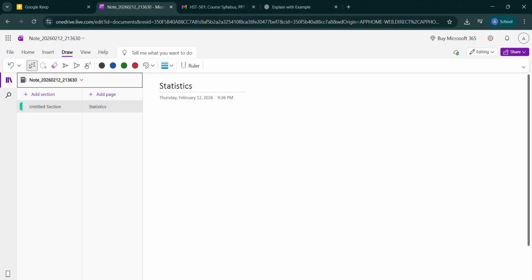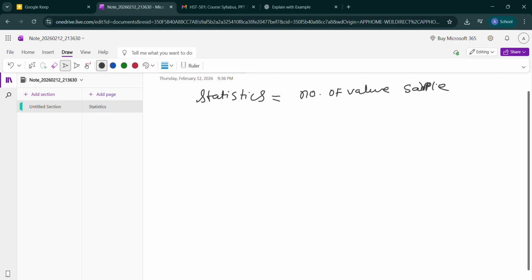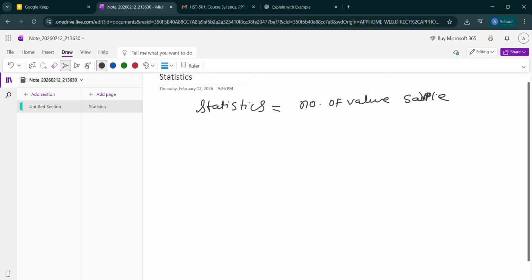First of all, we understand what is simply a statistic. A statistic is a numerical value calculated from a sample. Numerical value means a number of values collected from a sample. So how can we define and understand statistics?